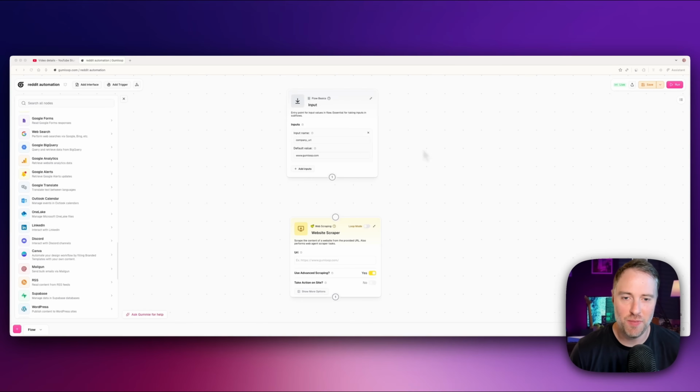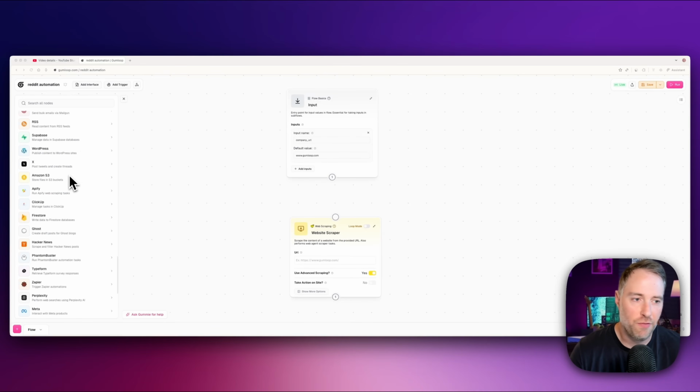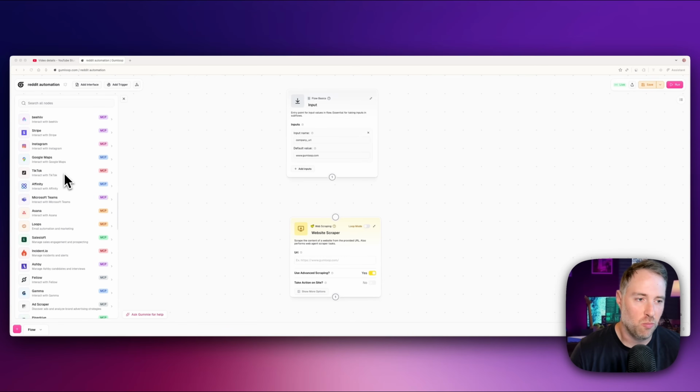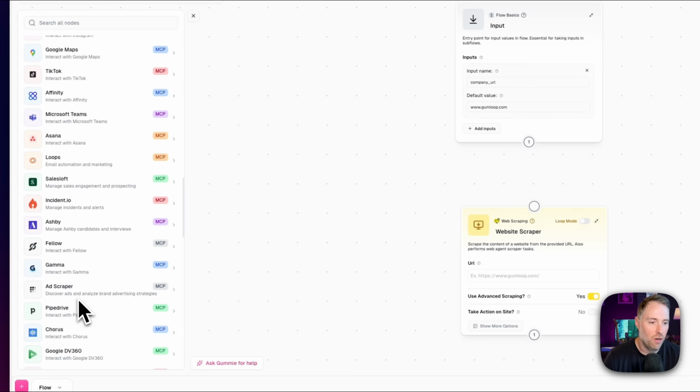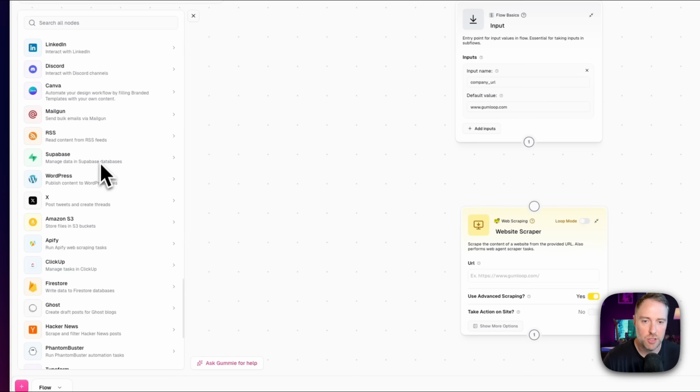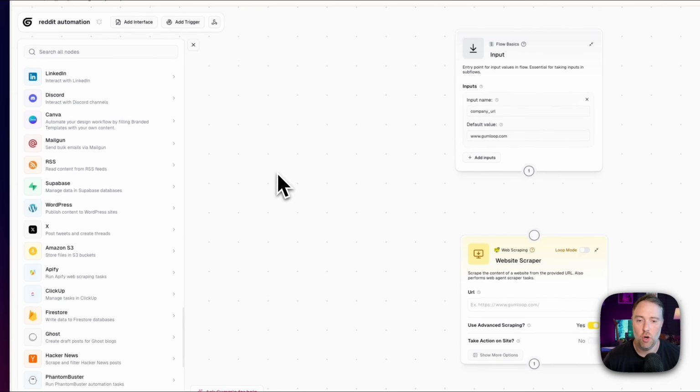Okay, so we've landed at gumloop.com, which is the super powerful automation tool that we're going to be using today to build this Reddit marketing tool. If you haven't used Gumloop before, it's a super powerful app that can connect to all of your external apps through MCP servers and so much more. So if we take a look here, we can see that you can connect with TikTok, Instagram, Stripe, Beehiiv, Loops, Fellow, Gamma, Adspaper, Pipedrive. These are all MCP servers, and they also have a bunch of regular connectors that you can use as well, like ClickUp, Ghost, Hacker News, WordPress, Supabase, RSS, Mailgun, and so much more.